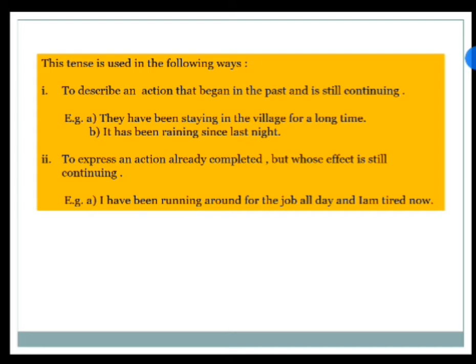First, it is used to describe an action that began in the past and is still continuing. For example, they have been staying in the village for a long time, or it has been raining since last night. Then this tense is also used to express an action already completed but whose effect is still continuing. I have been running around for a job all day and I am tired now.